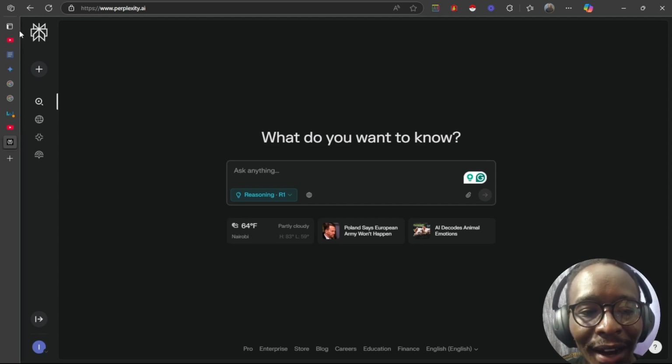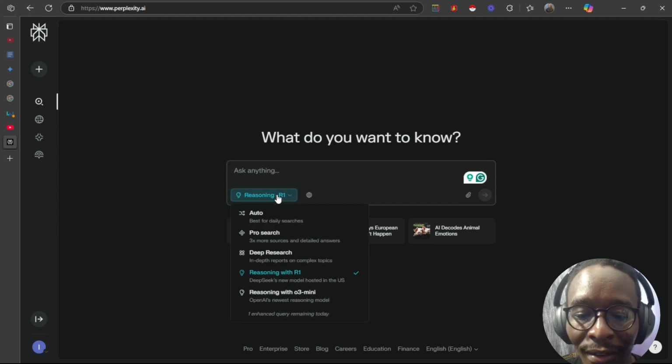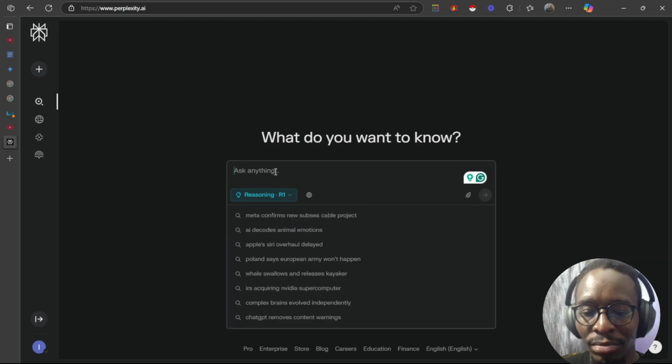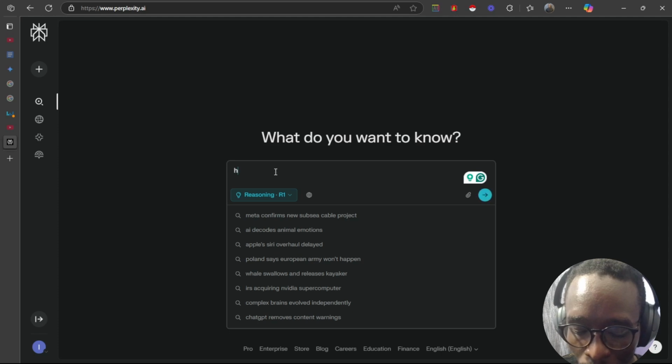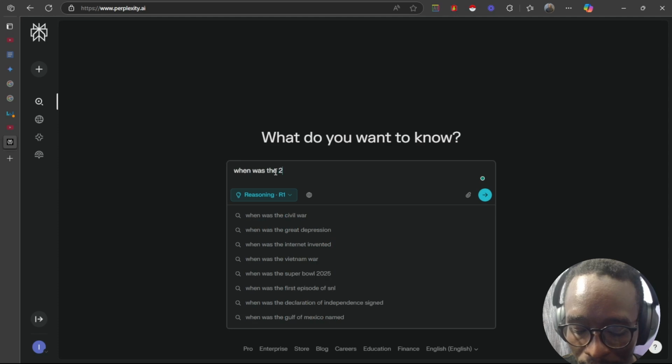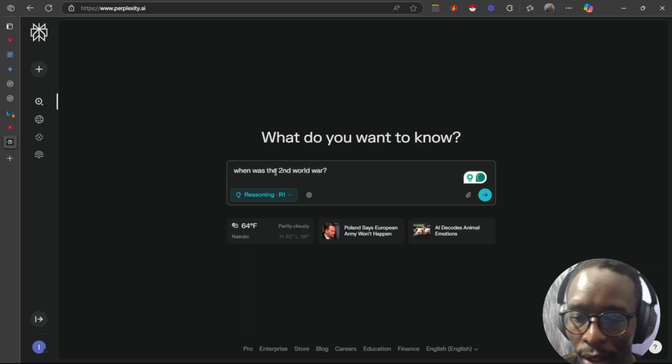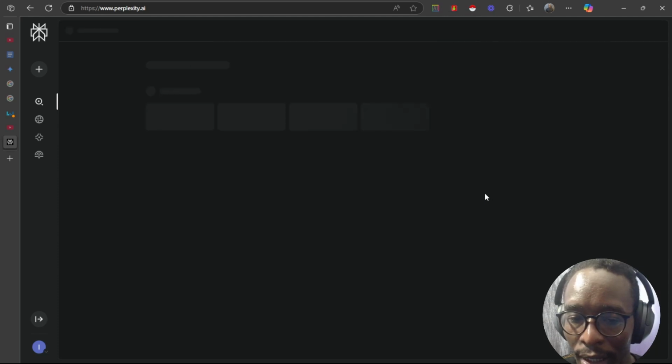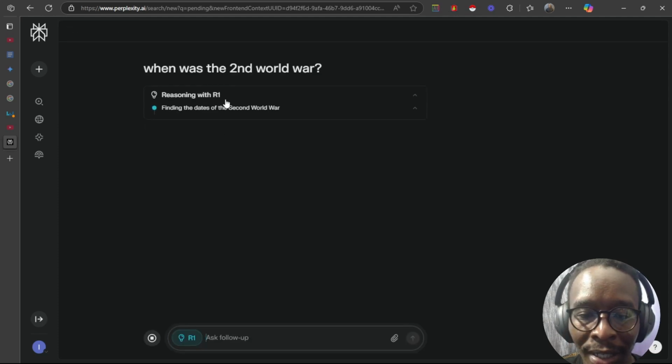So I wanted to show you a couple of improvements. For example, right now we have reasoning capability with R1. So this is where you can search for anything. So for example, when was the Second World War? Let's go with that. And click enter. So right now it has reasoning with R1.